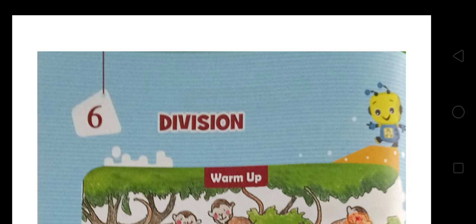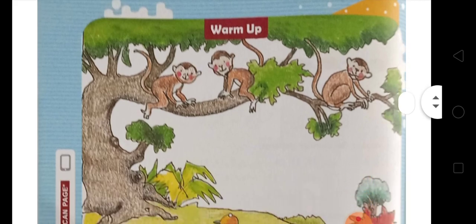What is division? Do you know what division is? Division means equal sharing. Division means equal sharing. You can see here an example given in the warm up.